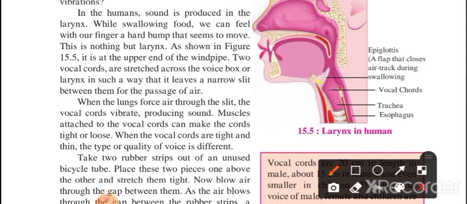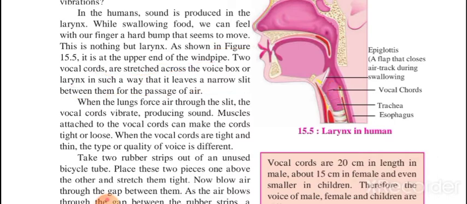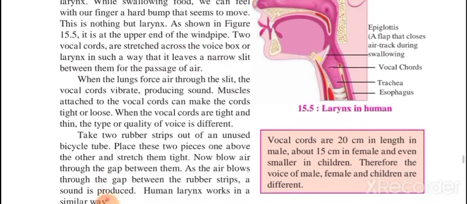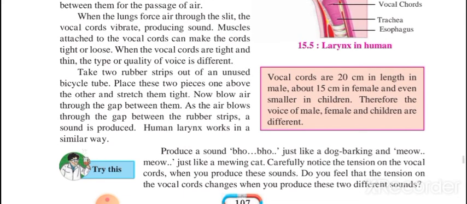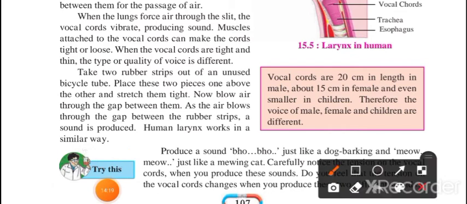As shown in the figure, at the upper end of the windpipe, two vocal cords stretch across the voice box, or larynx, in such a way that they leave a narrow slit between them, a passage for air. And as we have seen, for sound a medium is needed, and the medium is air, because while inhaling air is present over there. So when the lungs force air through the slit, the vocal cords vibrate, producing sound.